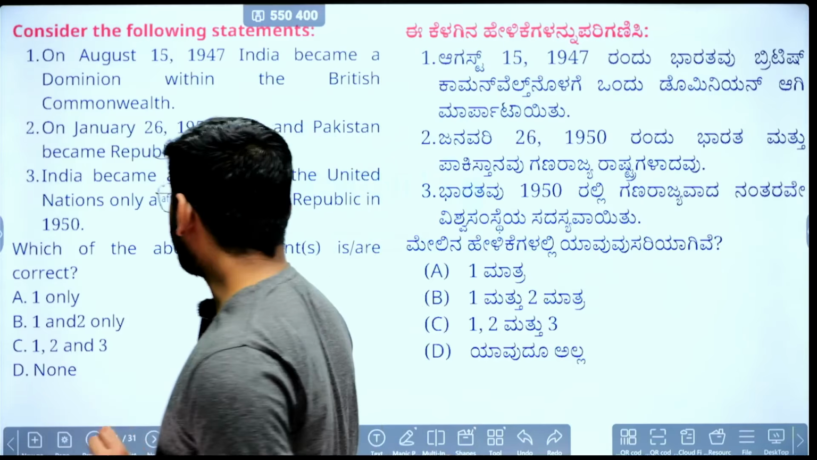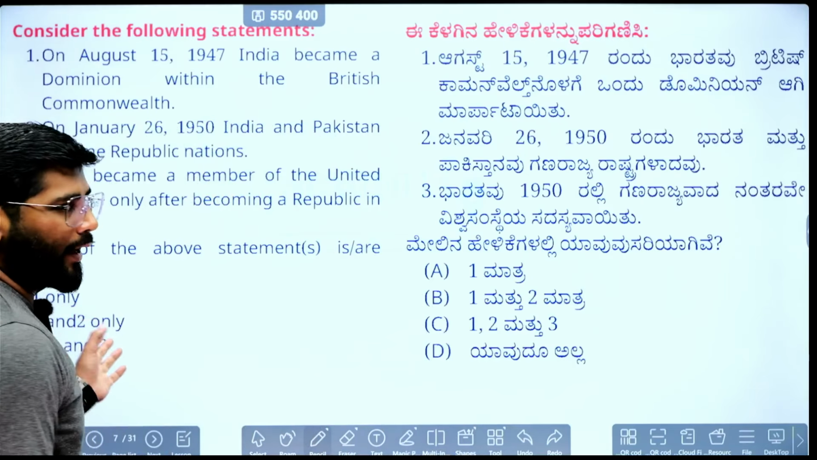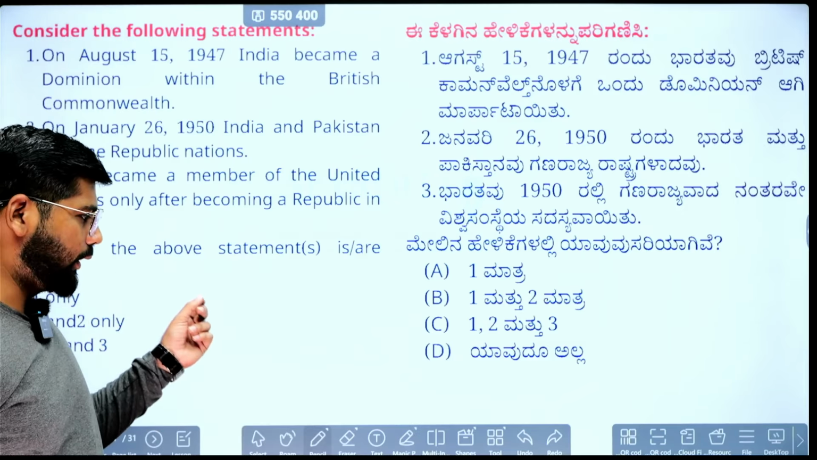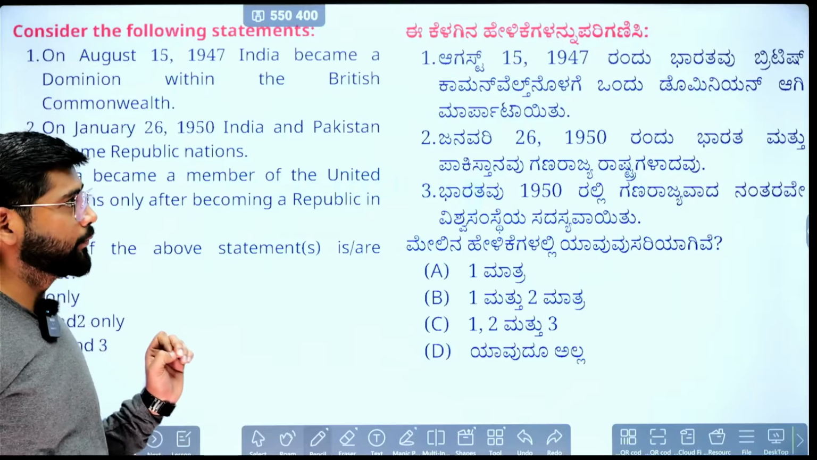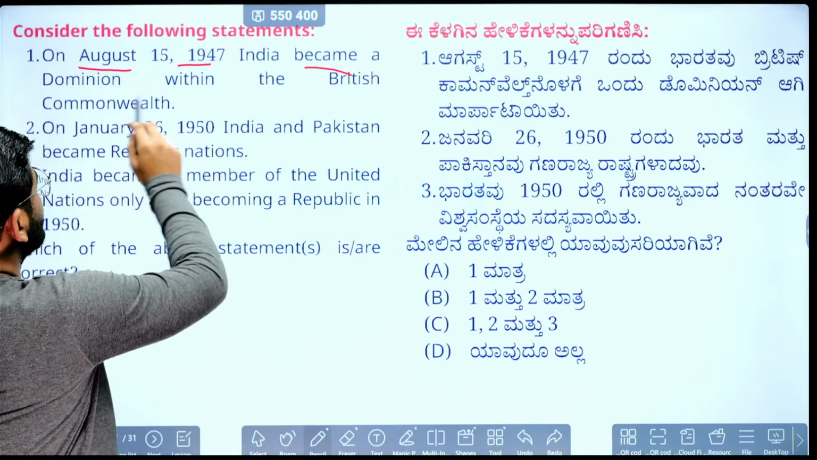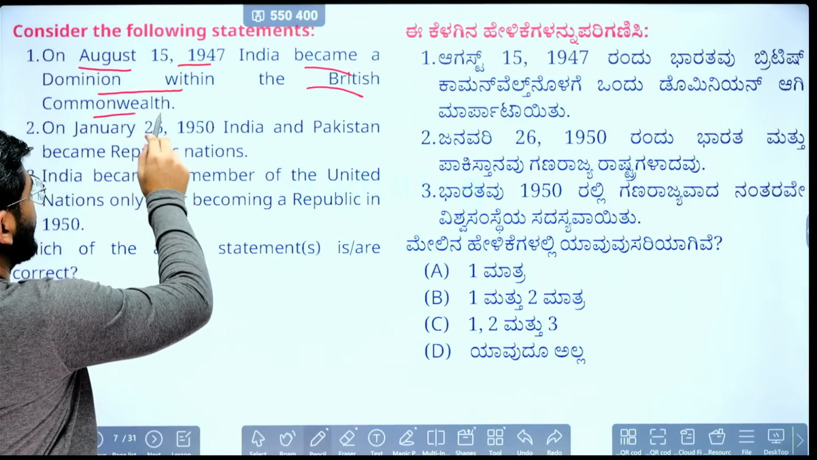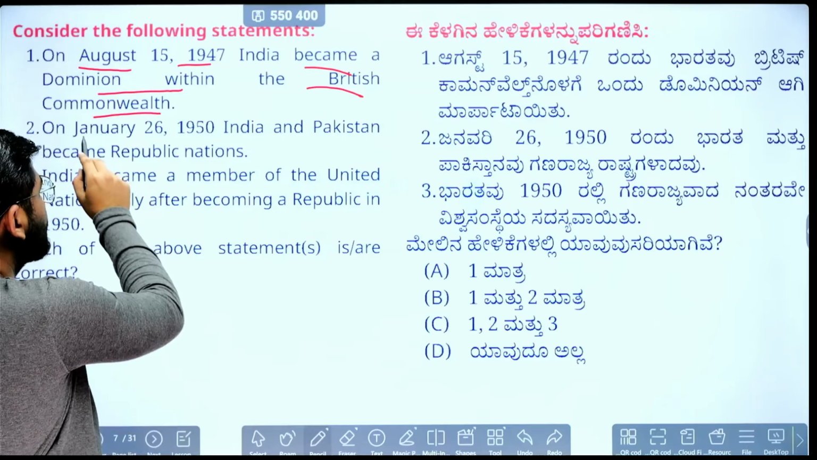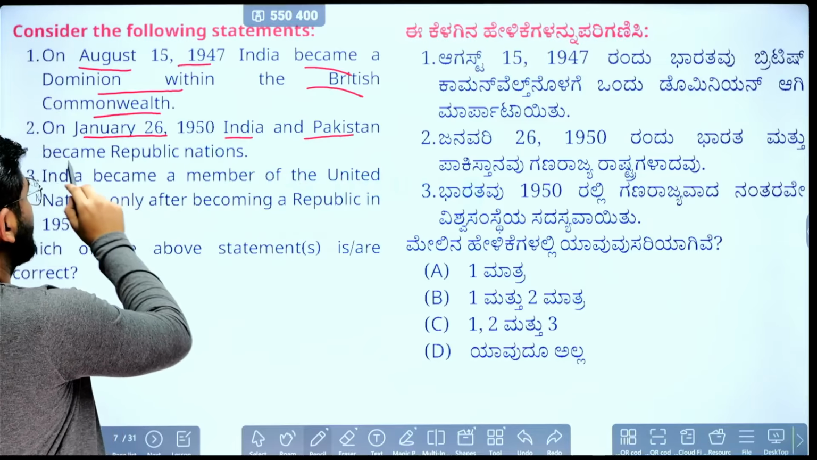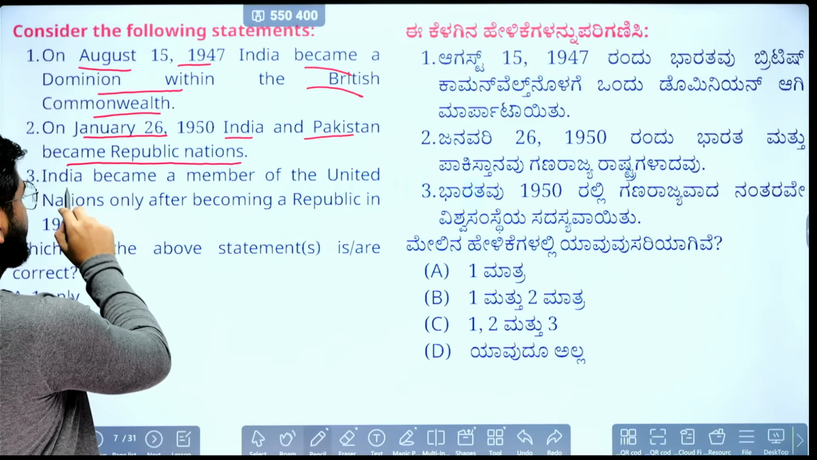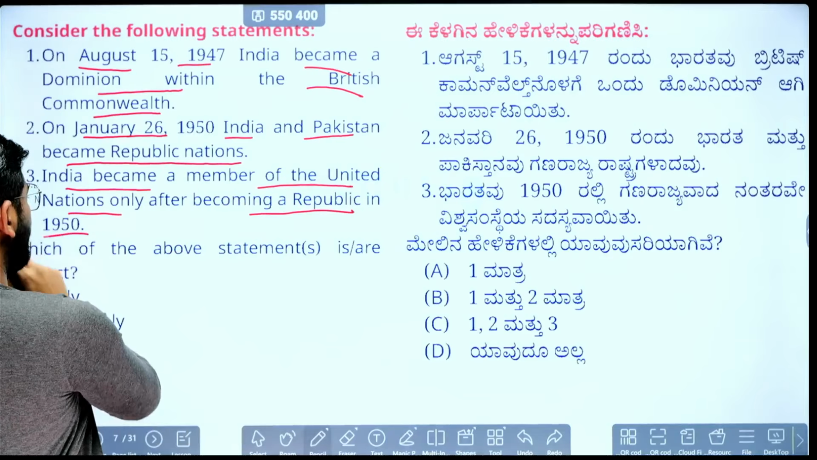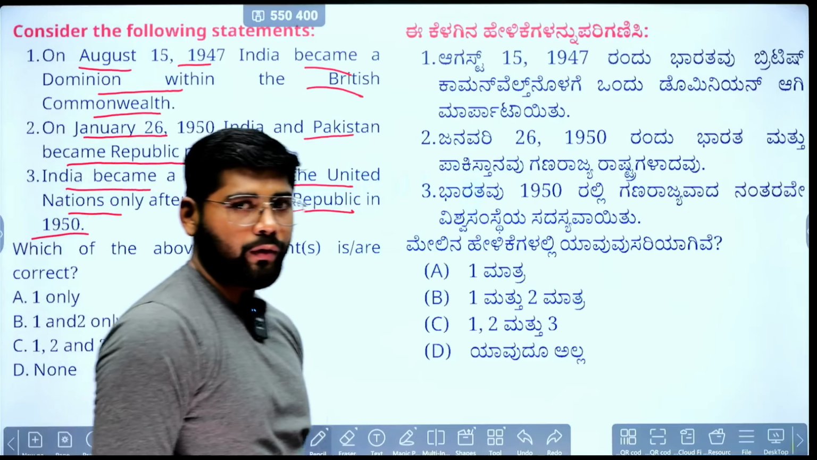Next question, it's about some facts related to the Indian Constitution or the enactment of the Constitution. First, on August 15, 1947, India became a dominion within the British Commonwealth. Second statement, on January 26, 1950, India and Pakistan became republic nations. Third, India became a member of the United Nations only after becoming a republic in 1950. So pause the video and answer the question.